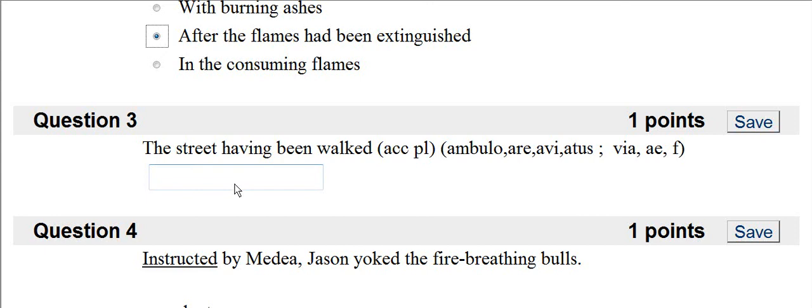The street having been walked, accusative plural. Street is first declension, so I use as. I take the fourth principal part over here, ambulatus, and make it agree, accusative plural feminine.